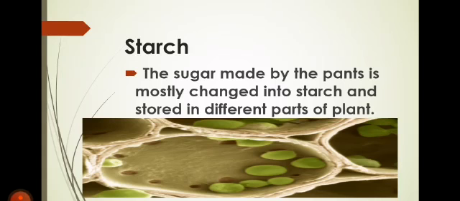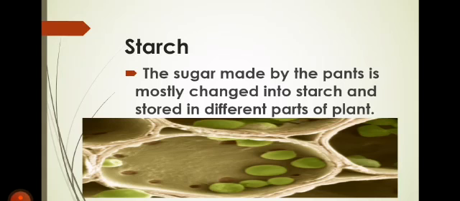So, what does a plant do with this extra food? This extra food that is not used by the plant is stored by the plant in different parts. Okay, as your mom saves food in the refrigerator, plants don't have any refrigerator. They save their food in different parts.